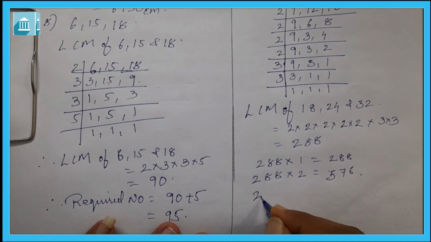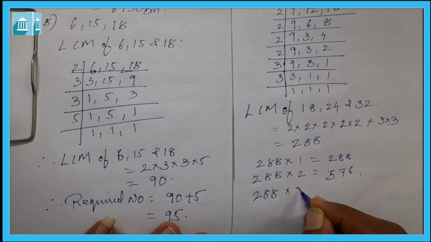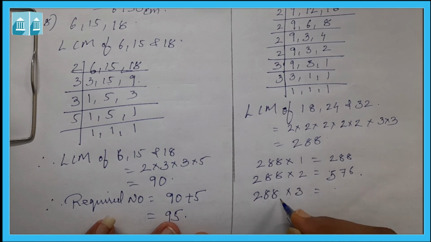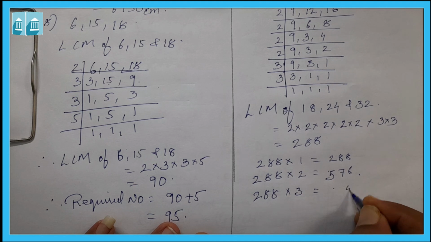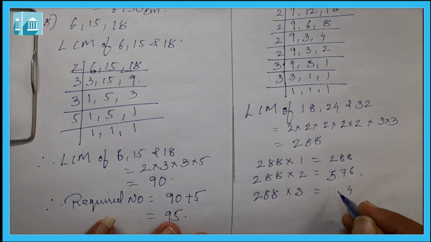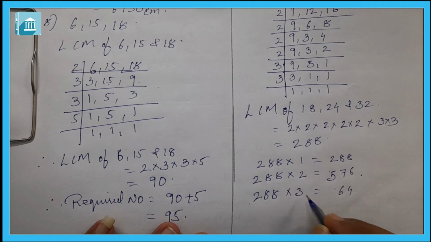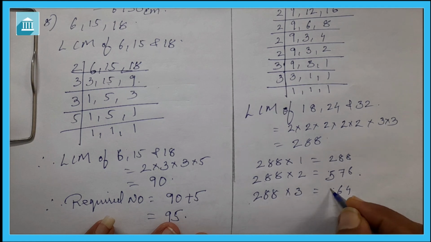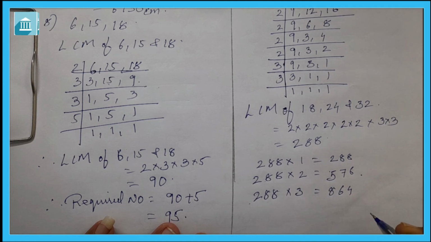Then 288 into 3, 8 threes are 24, again 8 threes are 24 plus 2, so 26, 2 threes are 6 plus 2, 864. So again it is a 3-digit number.